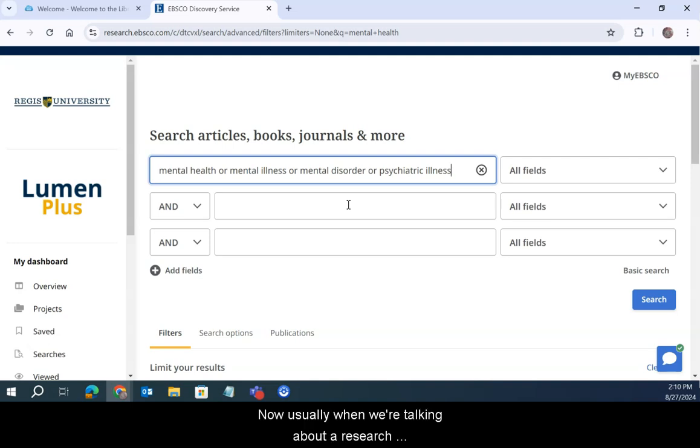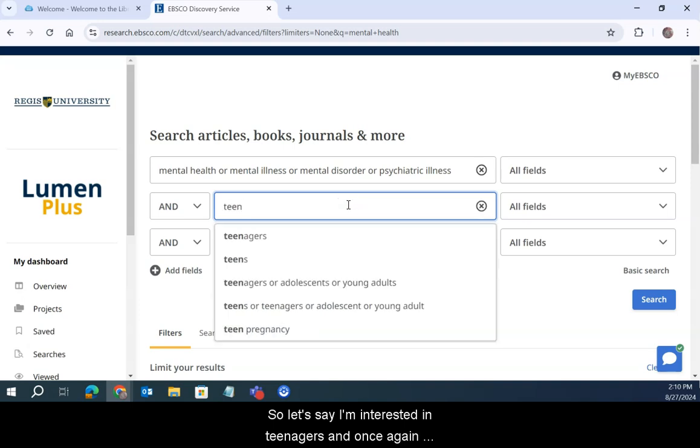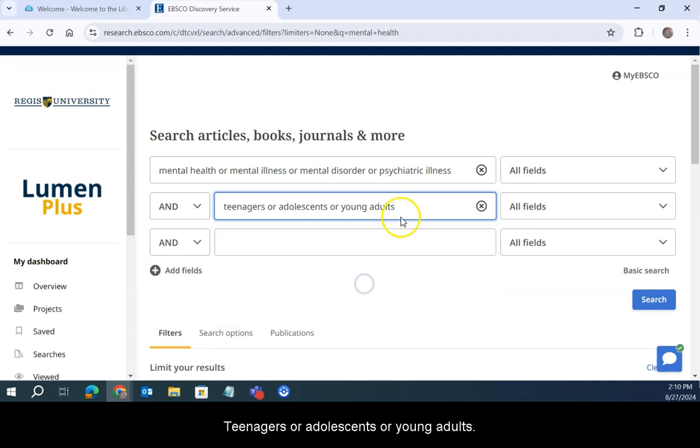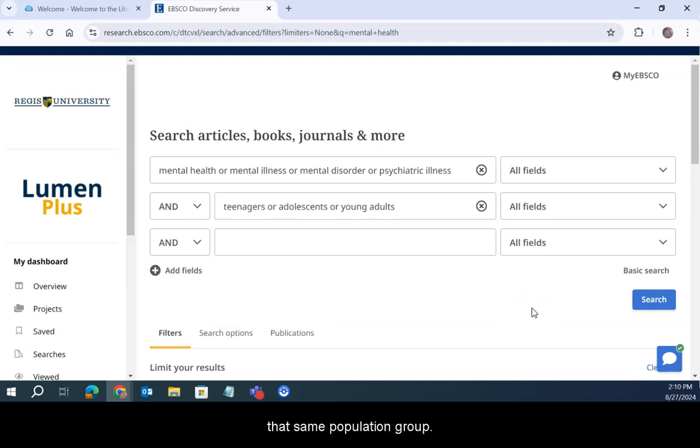Now, usually when we're talking about a research topic, there's opportunity to think about the specific population that we're interested in. So let's say I'm interested in teenagers. And once again, LumenPlus makes some recommendations, teenagers or adolescents or young adults. Again, these are all ways to describe that same population group.